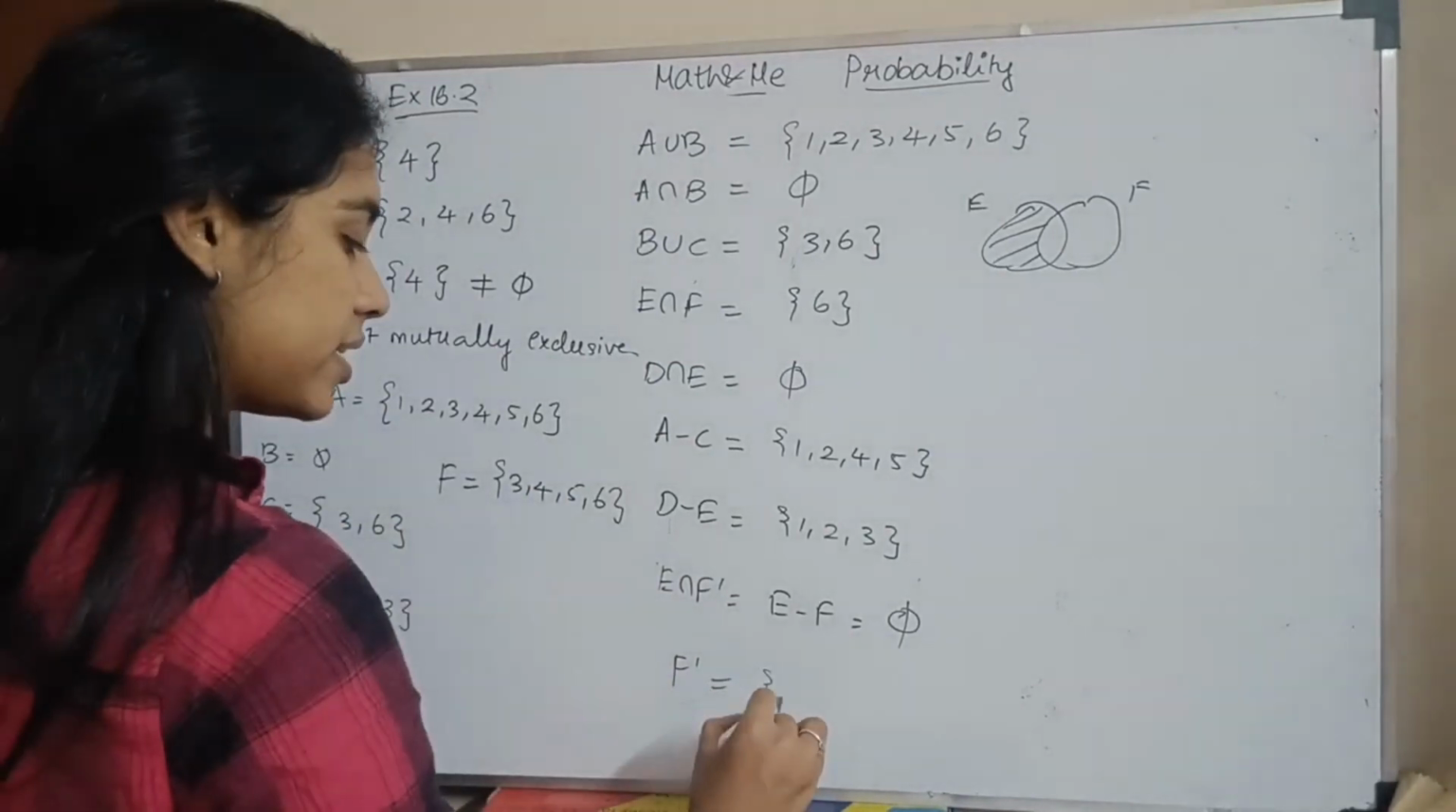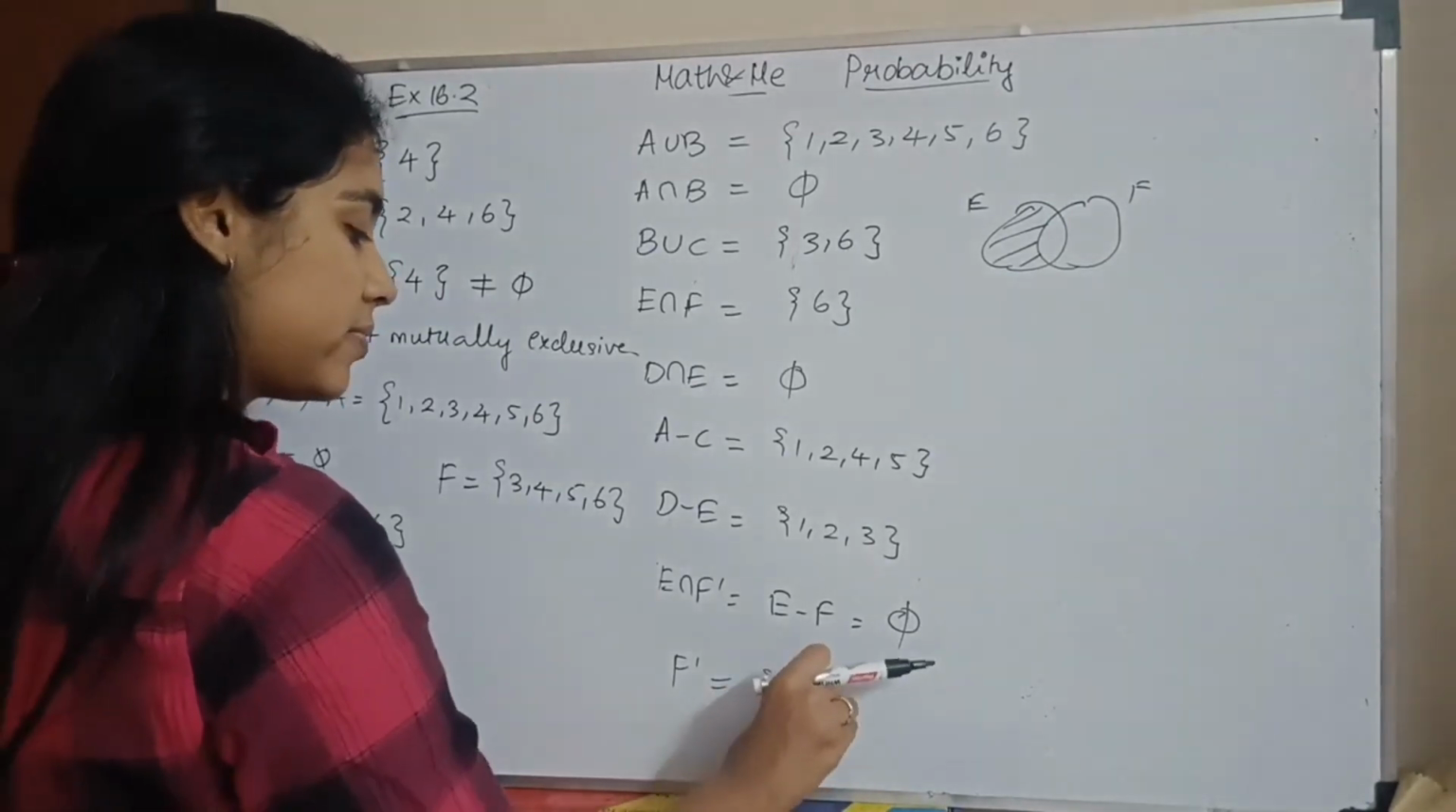What is my F dash? The numbers which are less than 3. Okay, so it is 1, 2.